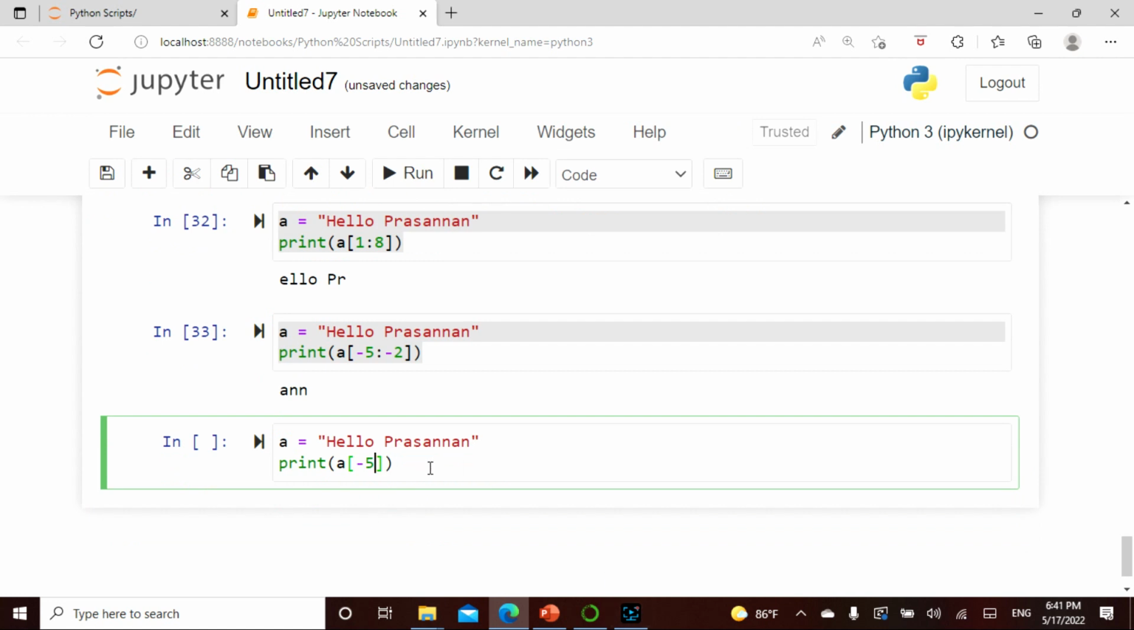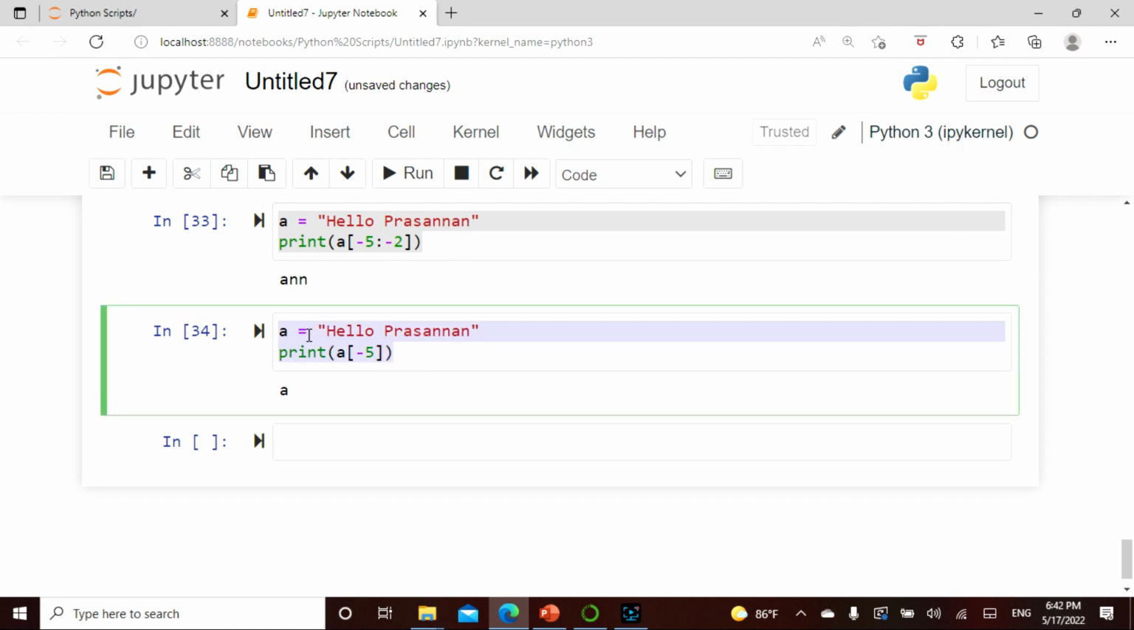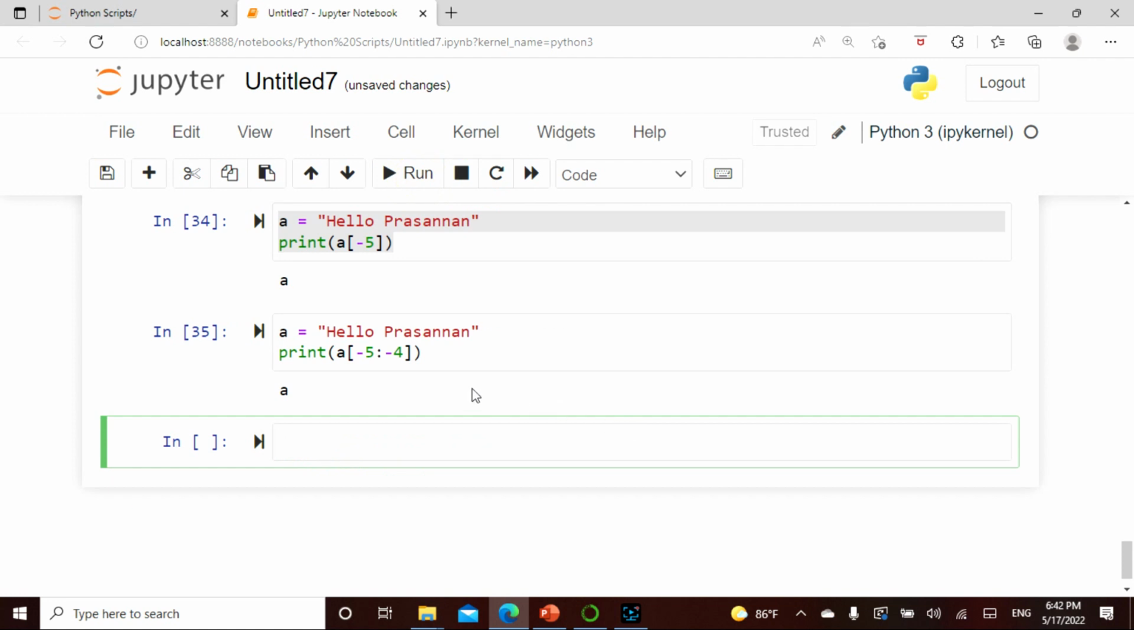If I say -5 and run this, it gives me "a". So what is it? 1 2 3 4 5. Which means I've taken this "a". In this -5, when I take this "a", 1 and 2, that is why "an" has come. So if I want "an", it's 1 2 3 4, right? Let's try whether "an" will come. It's giving me 4. Super.